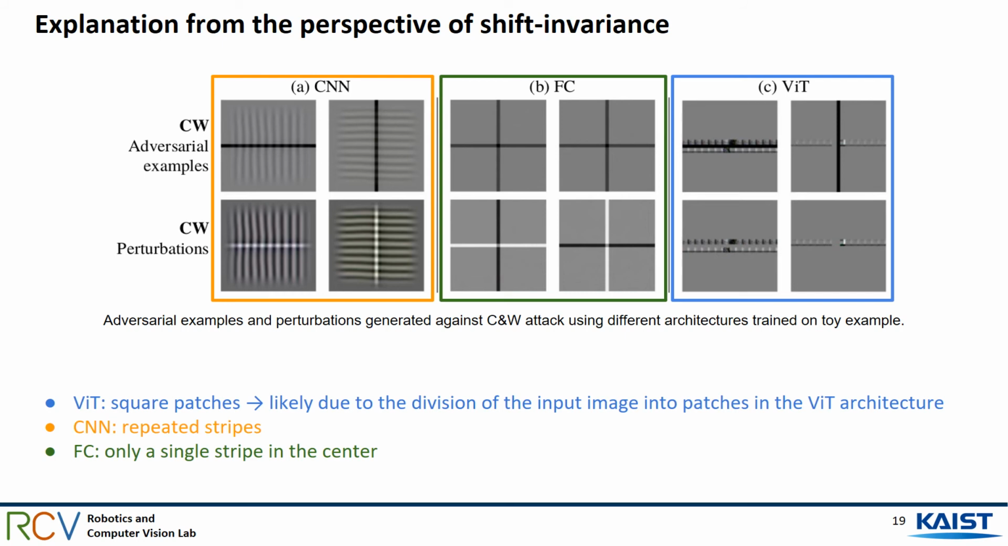For the ViT, one phenomenon can be observed: the adversarial perturbation consists of square patches. This is likely due to the division of the input image into patches in the ViT architecture. Without the split process on the image, we observe clear stripes but with different patterns for CNN and FC. While the CNN model generates perturbations with repeated stripes, the FC model generates perturbations with only a single stripe in the middle. It should be noted that perturbations are generated toward the adversary, that is, in the direction of the opposite class stripe.